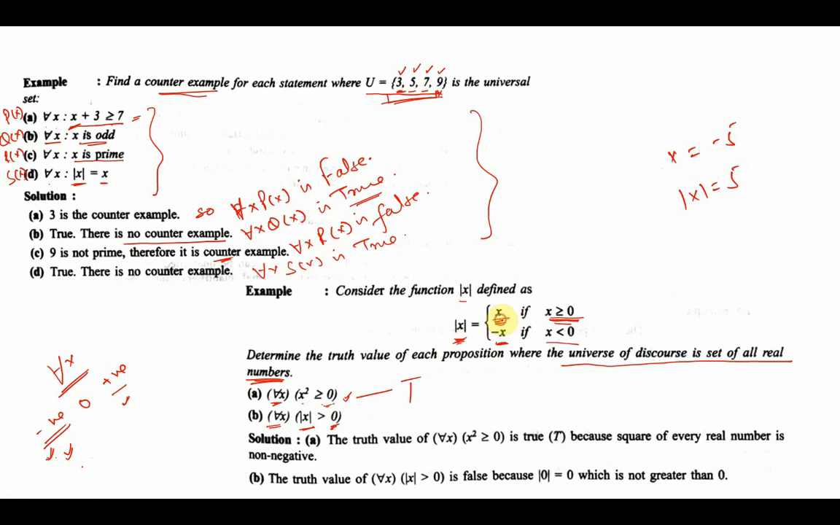Now let us see for positive numbers. If let us say x is equal to 7, then absolute value of 7 becomes 7. So 7 is greater than 0. So this is true for this also. But what about x is equal to 0? For x is equal to 0, absolute value of 0 is 0. But 0 is not greater than 0. It is equal to 0, but it is not greater than 0. So I have a counter example. 0 is a counter example. So as I can find a counter example, I can say that the truth value of this is false.